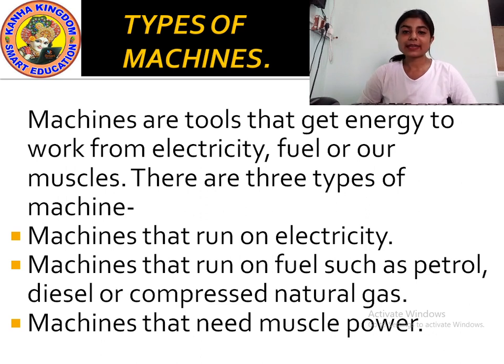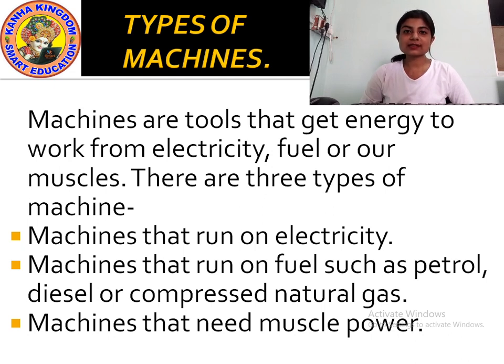Okay? There are 3 types of machines. How many types of machines are there? There are 3 types of machines. Okay? Number 1, machines that run on electricity. Machines that need electricity. That means it needs electric current to work.